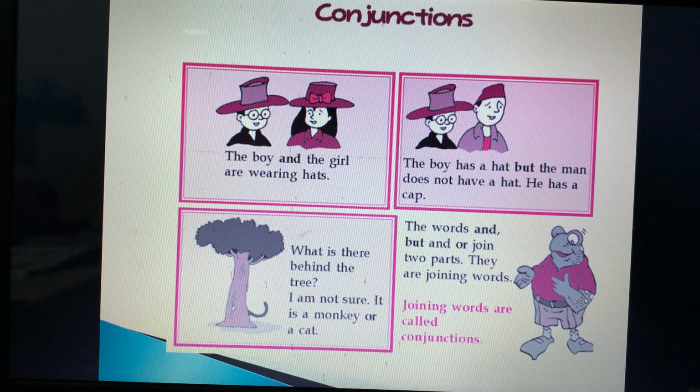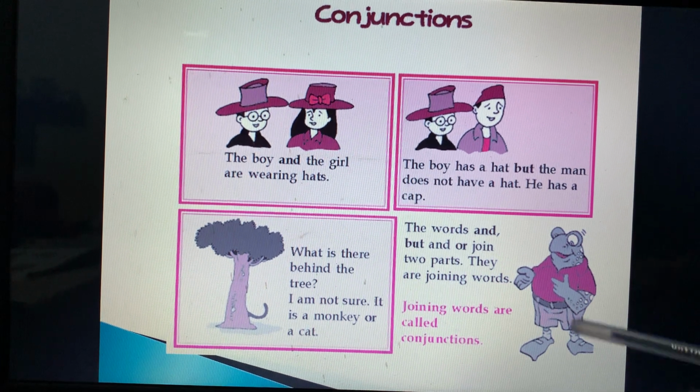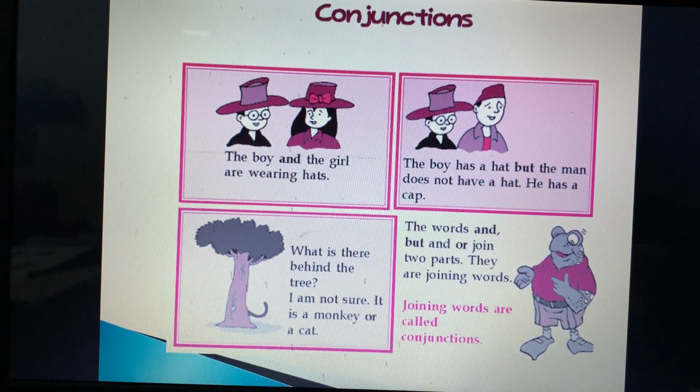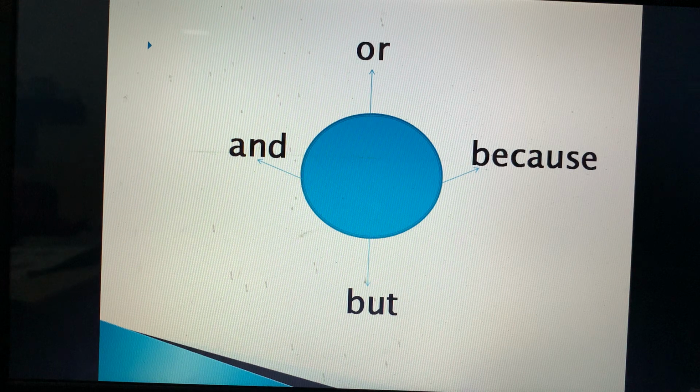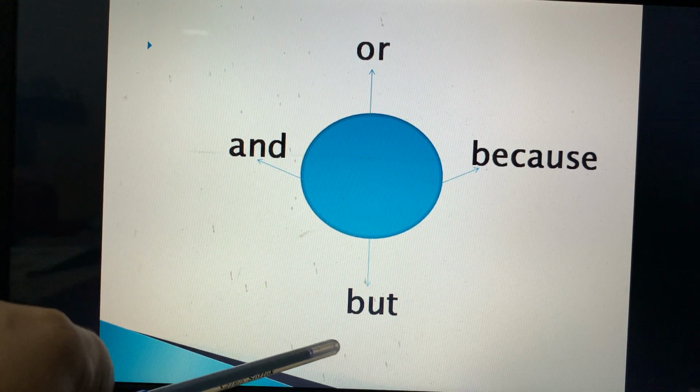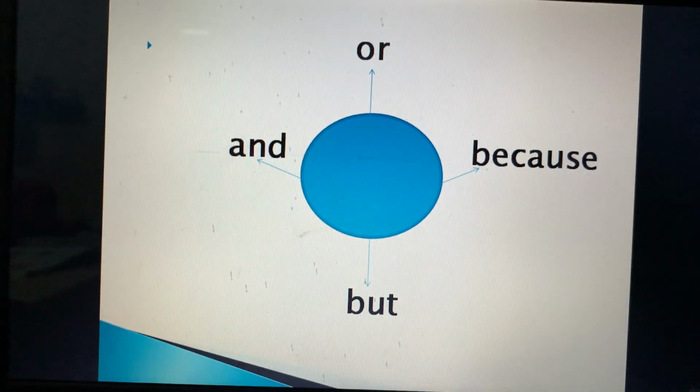So the words and, but, or join two parts. They are called joining words, and these joining words are also known as conjunctions. Now there are only 4 conjunctions. Basically there are these 3 conjunctions in your syllabus, but you need to learn because as well. It is very easy.